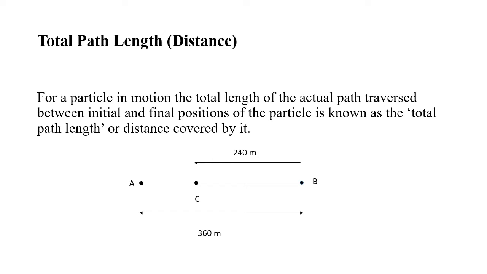Okay, we'll see a small example. Imagine, students, a scooter is moving along a straight line AB, covers a distance of 360 meters in 24 seconds and returns back from B to C and covers 240 meters in 18 seconds. So what will be the total path length covered by the scooter? Yes, the total path length is equal to AB plus BC. So 360 meters plus 240 meters is equal to 600 meters.